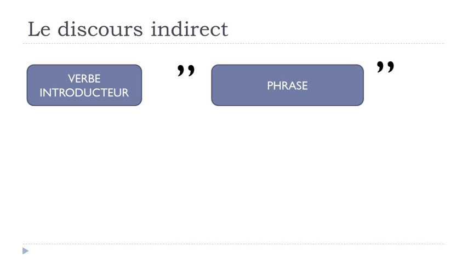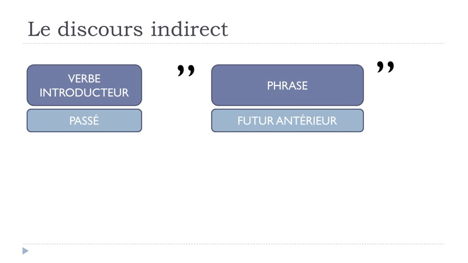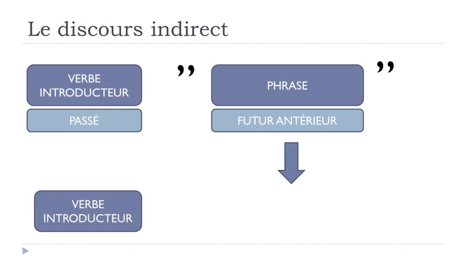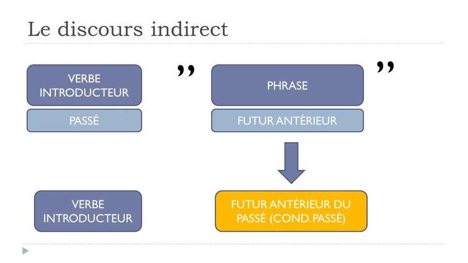And so let's see now if we've got, still in the first part, the past, because that will be the whole thing of this video, and we've got this futur antérieur in the second part. And this futur antérieur will become what we call, and it's still the same thing, quite interesting, futur antérieur du passé, but then technically it's the conditionnel passé. Okay?